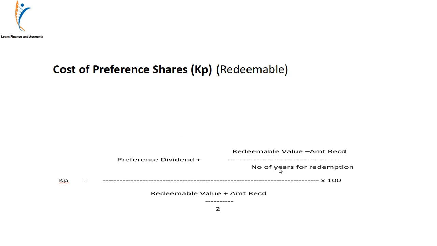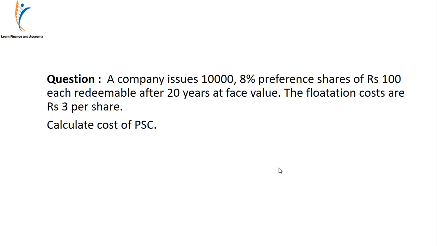There is quite a similarity between cost of redeemable debt or redeemable debentures and cost of redeemable preference shares. There is quite a similarity in the formula. Now let us calculate a numerical, which will make it quite easy for you.